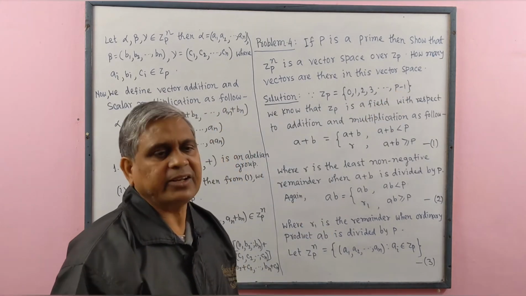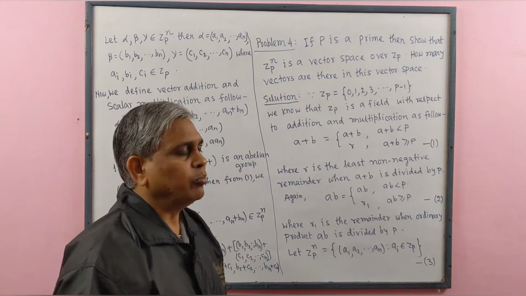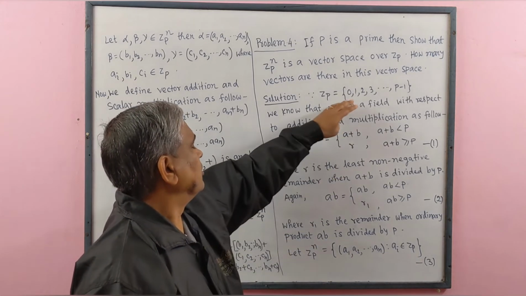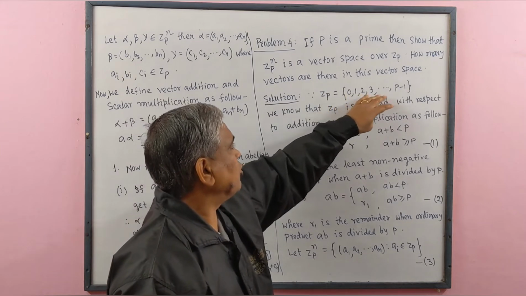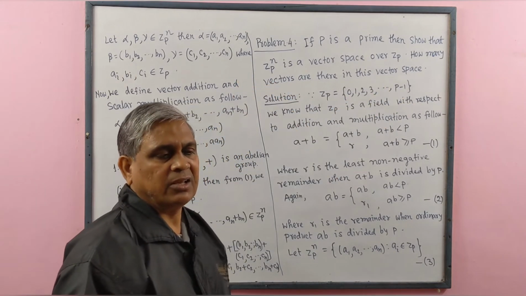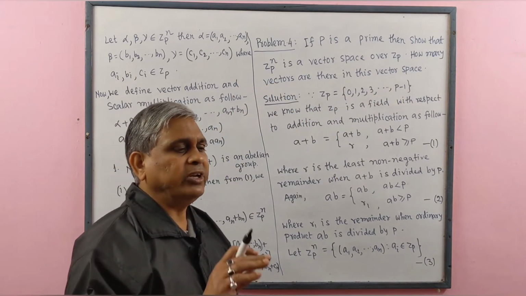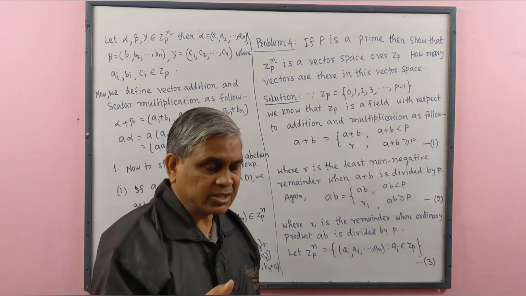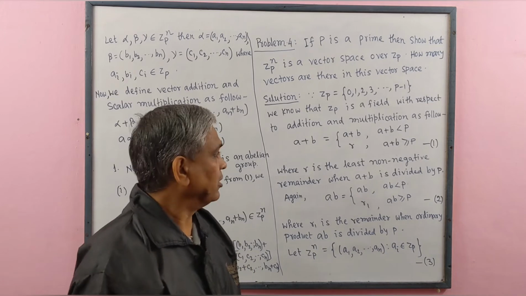We may not get remainder more than p. So this set is the collection of remainders when we divide any number, means numbers, by p.